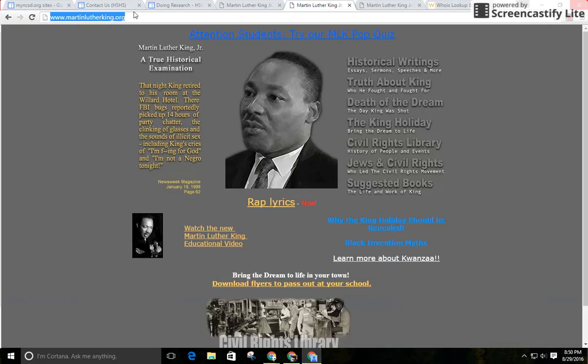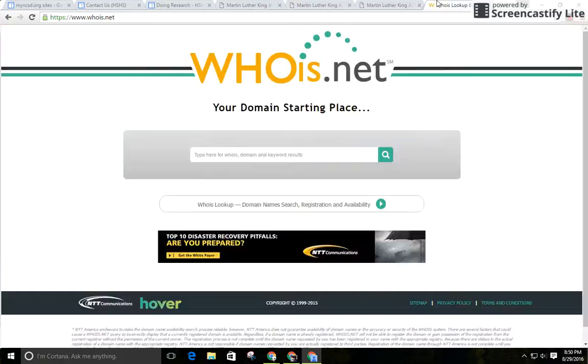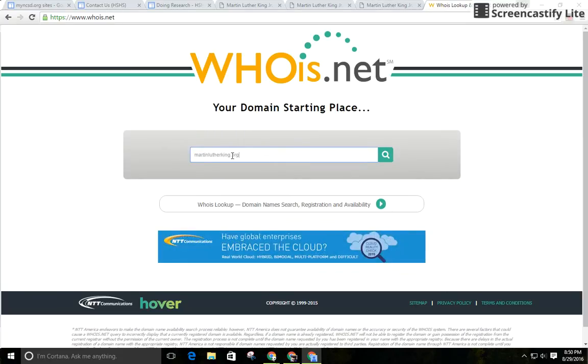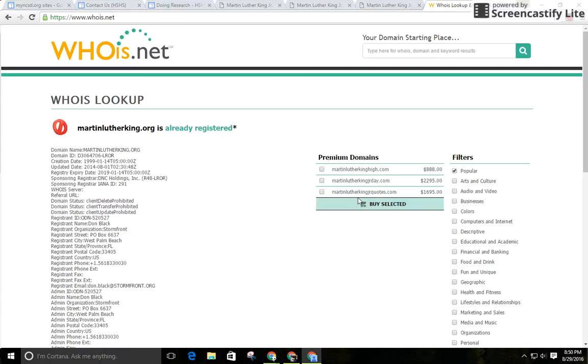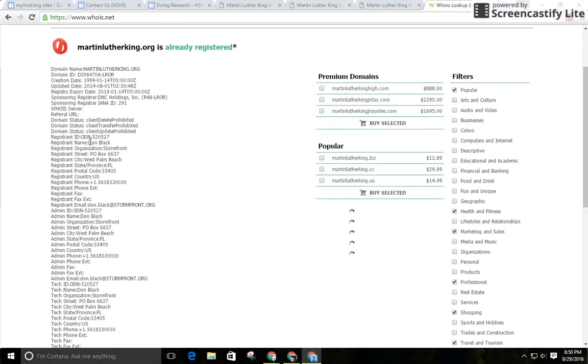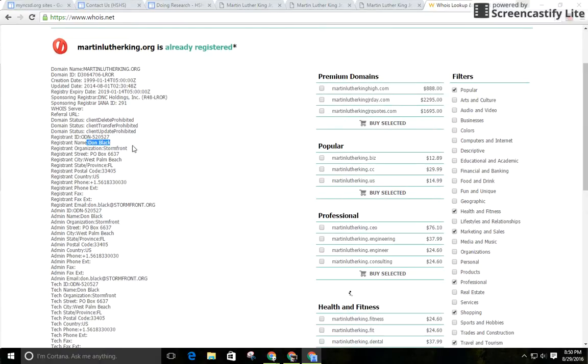And then all you need to do is take that domain URL, the part after the www. URL stands for Uniform Resource Locator, and you can paste that right here, martinlutherking.org, and click search. And it's going to tell you who paid to register this website. If we scroll down here, we'll find that the individual's name is Don Black, who belongs to an organization known as Stormfront in West Palm Beach, Florida.